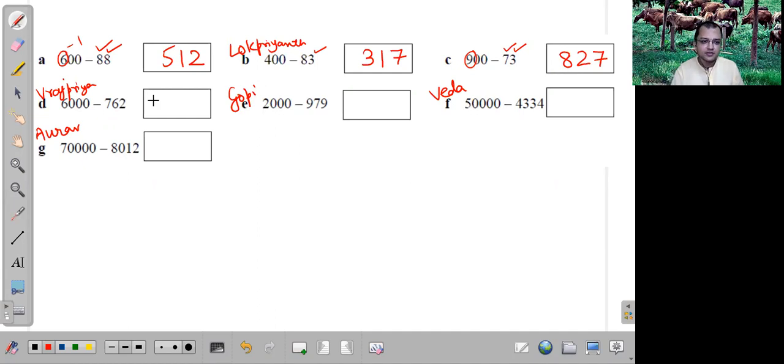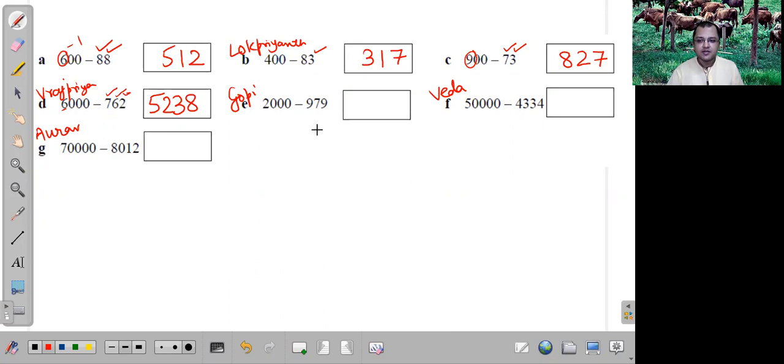10 minus 2 is equal to 8. 9 minus 6 is equal to 3. 9 minus 7 is equal to 2. And 6 minus 1 is equal to 5. So 5, 2, 3, 8. Excellent. Very good. Next one. Gopi.